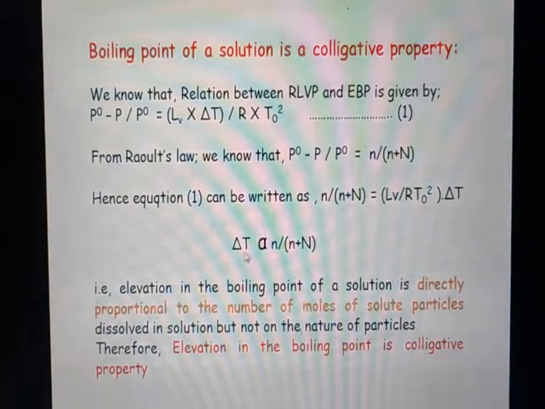From this we can say that delta T is directly proportional to n divided by n plus N, where n divided by n plus N is nothing but the mole fraction of solute. Therefore, elevation in the boiling point of a solution is directly proportional to the number of moles of solute particles that are dissolved in the solution, but not on the nature of a particle. Therefore we can say that elevation in the boiling point is a colligative property.